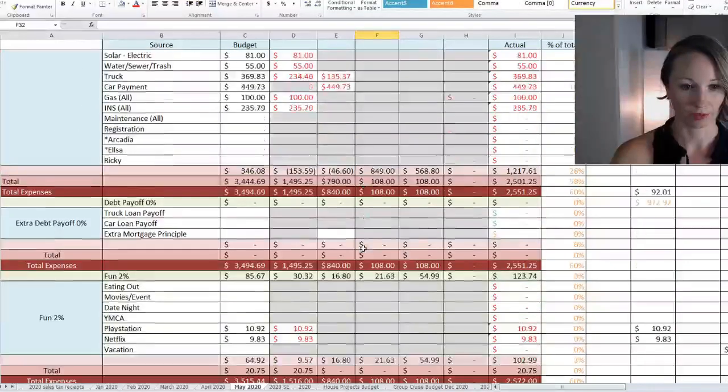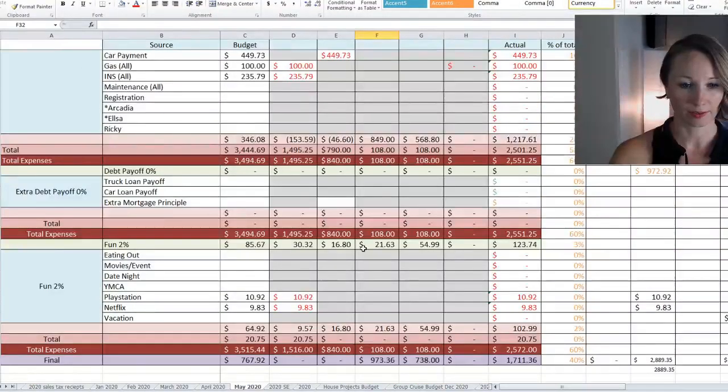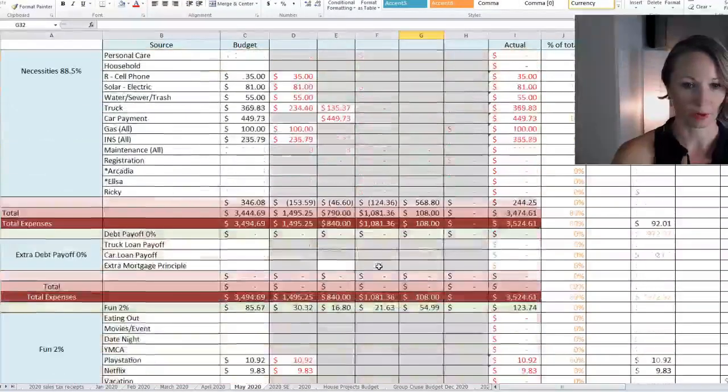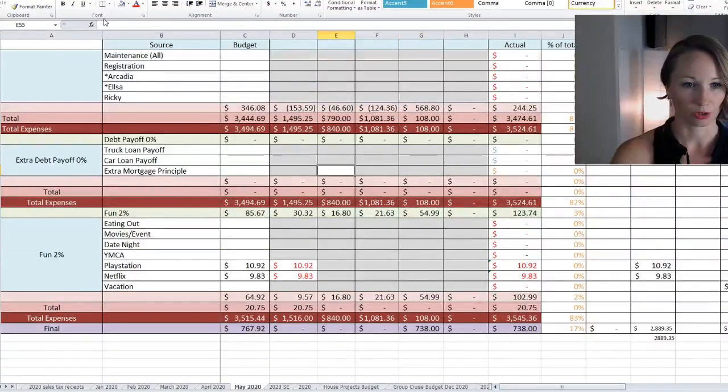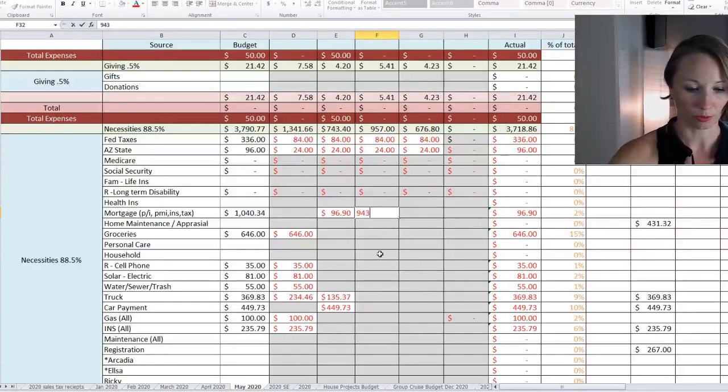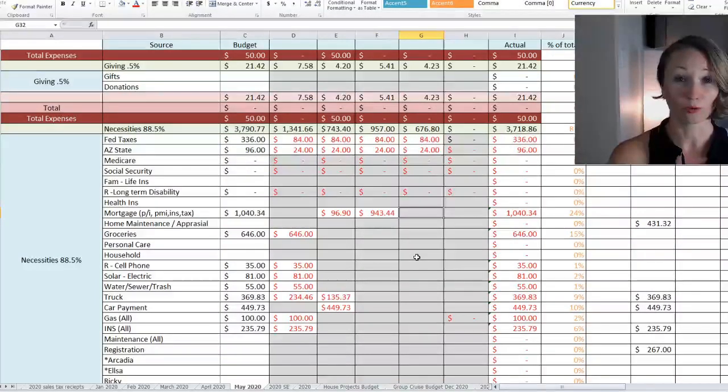Then we have $973.36, I think. 36 is what I meant to say. Okay, so let me close this one up. Now this is already more than we need, actually, so we don't need that much. So we're going to take this out. If we had $1,040.34 minus the $96.90, then we need $943.44 to make our first mortgage payment for the refinance.